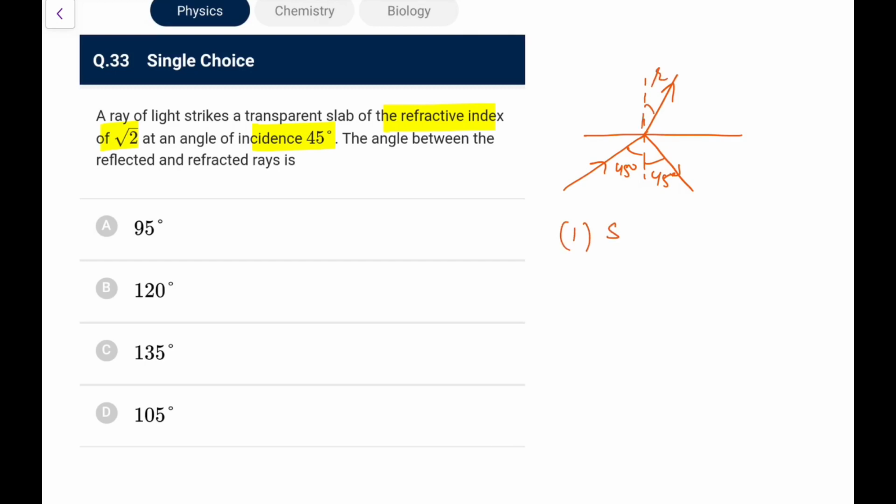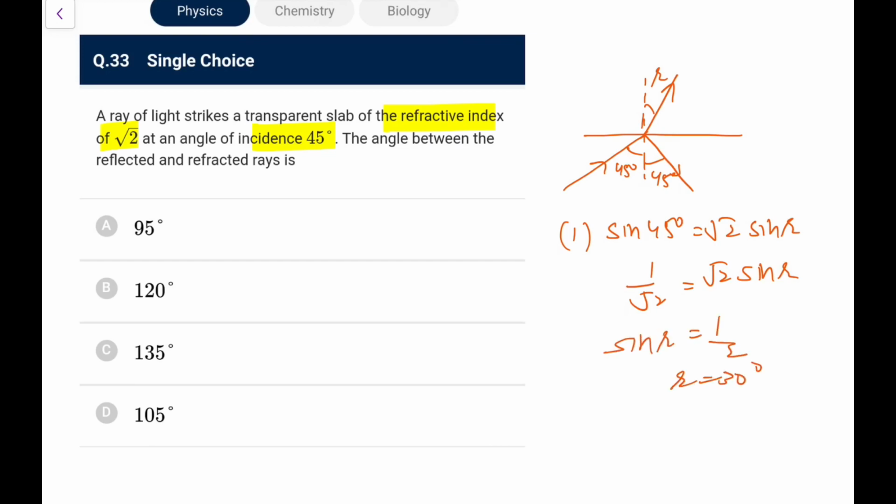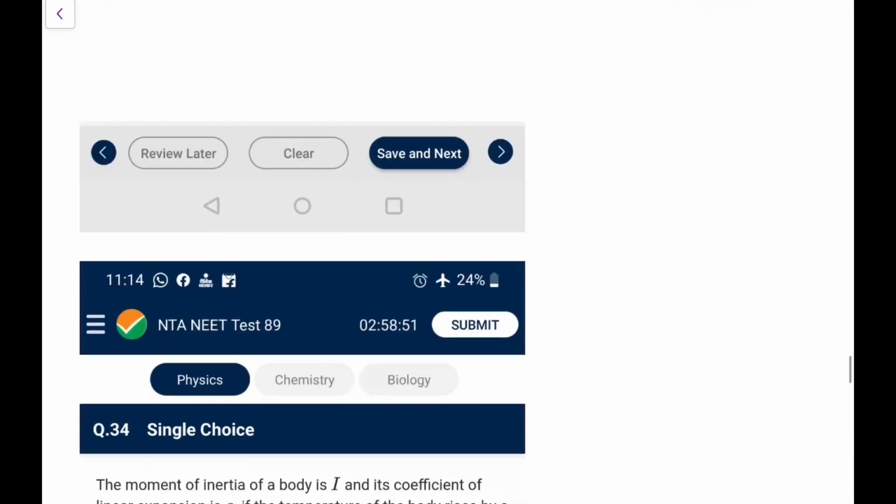So I will write 1 into sine 45 is root 2 into sine r. So 1 by root 2 is root 2 sine r. So you make out sine r is half, and sine r half means r is 30 degree. So this is 30 degree, this is 45 degree. What would be the angle? It would be 180 minus 45 minus 30, that is 180 minus 75, so it is 105 degree. This would be option D in this particular case, 105.